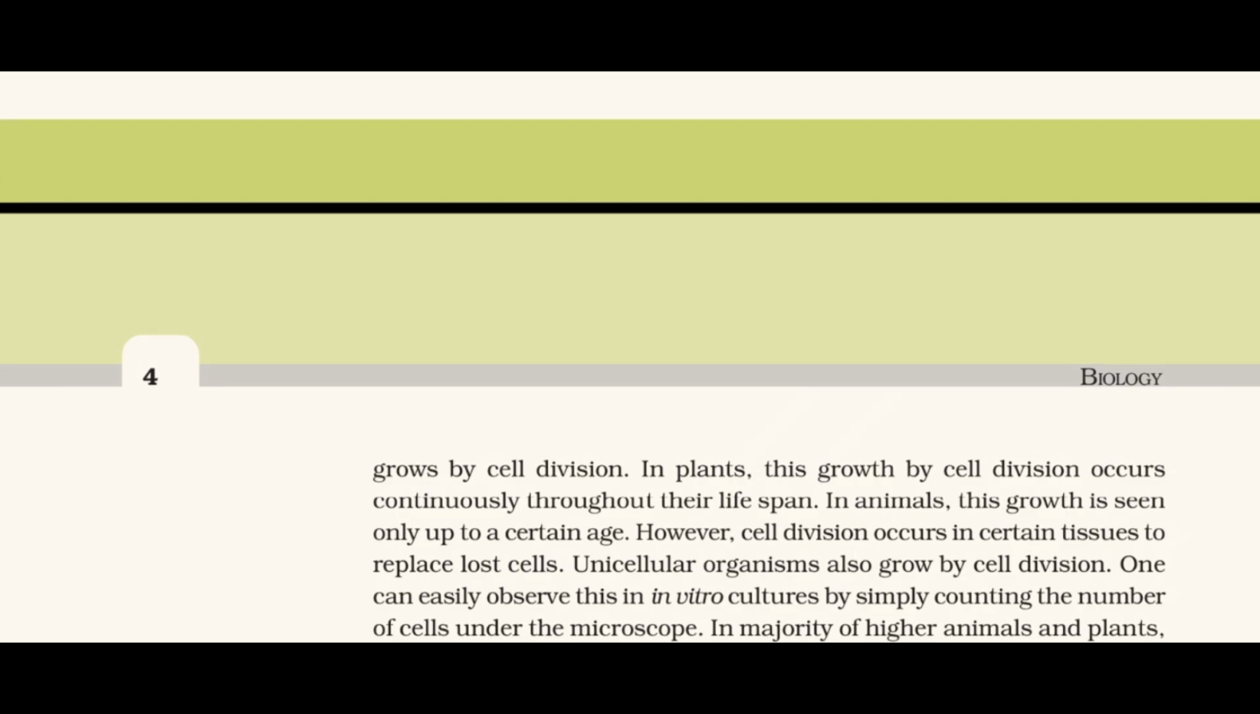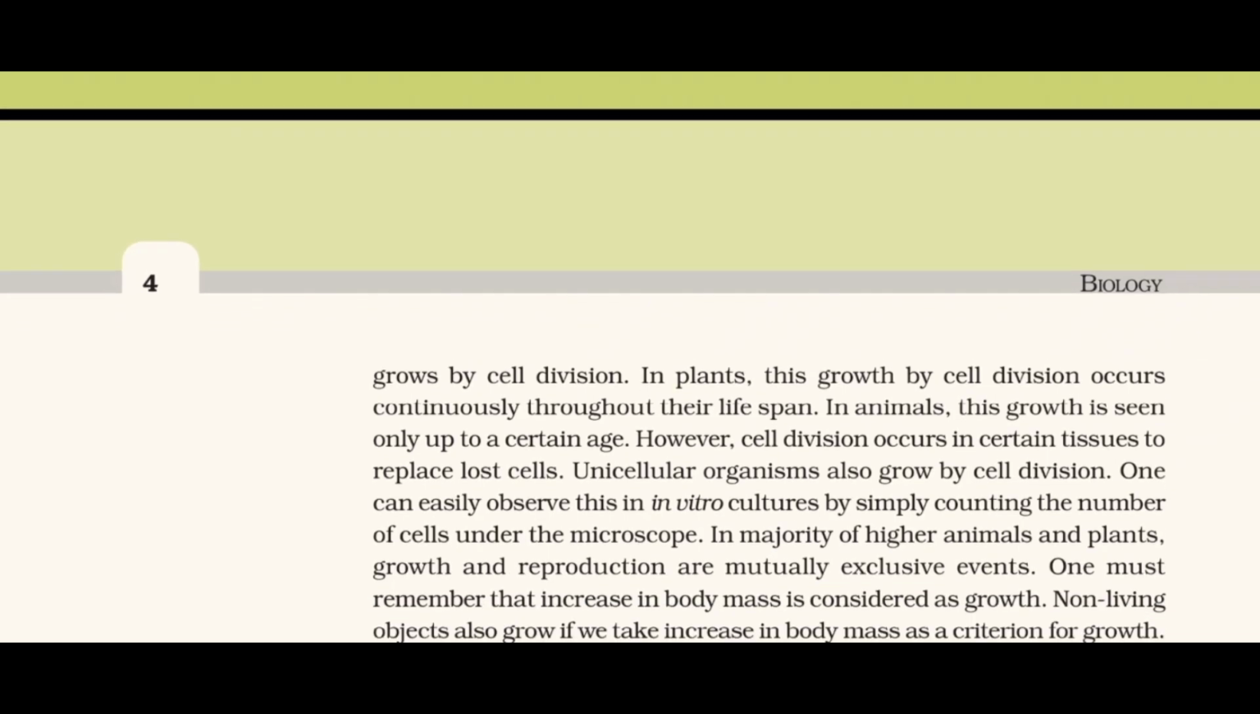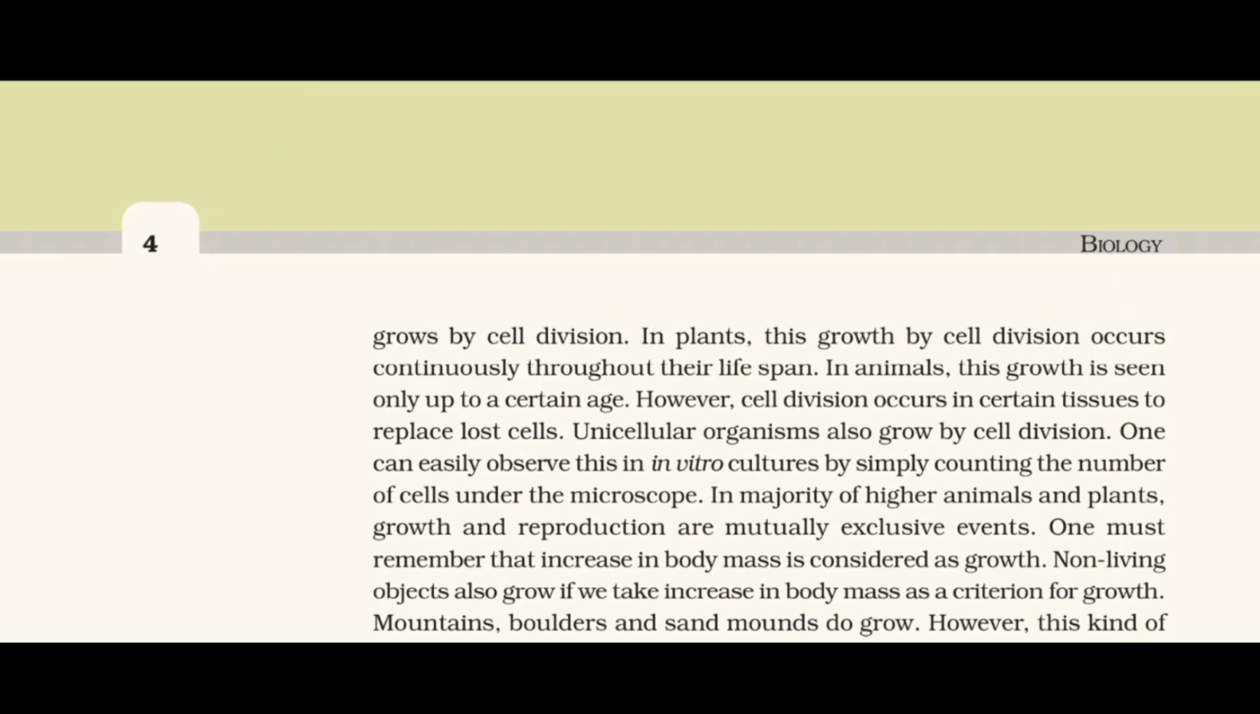Unicellular organisms grow by cell division. One can easily observe this in in vitro cultures by simply counting the number of cells under the microscope. In majority of higher animals and plants, growth and reproduction are mutually exclusive events. One must remember that increase in body mass is considered as growth.